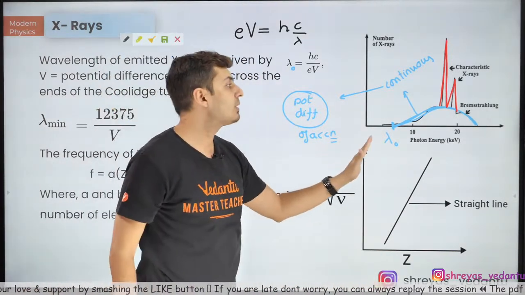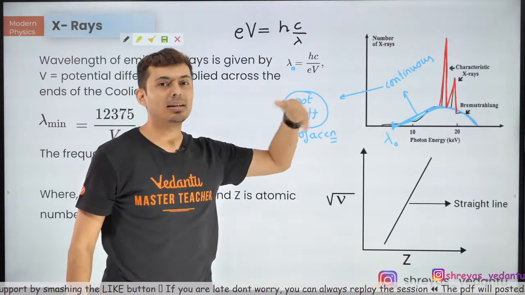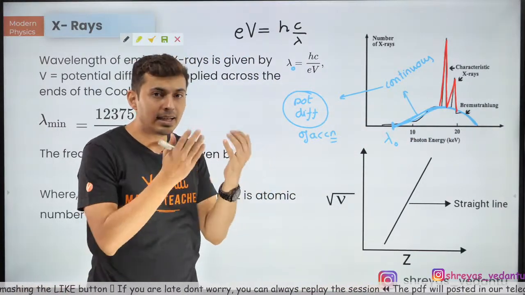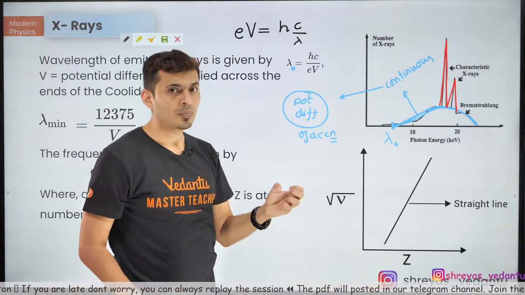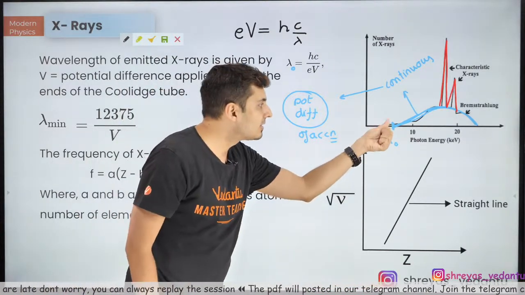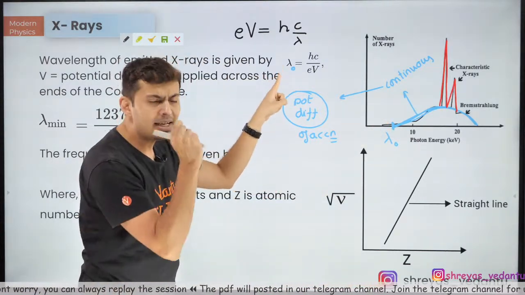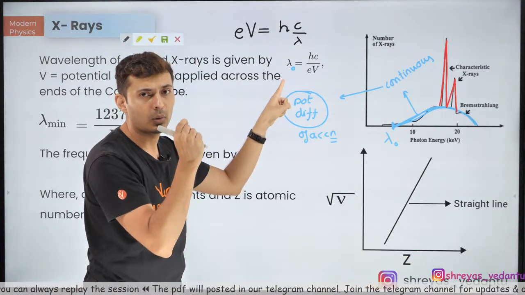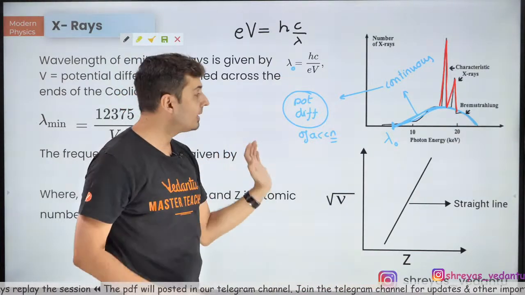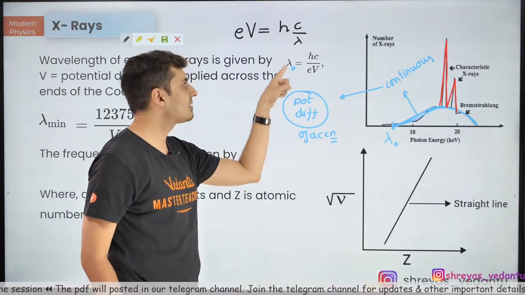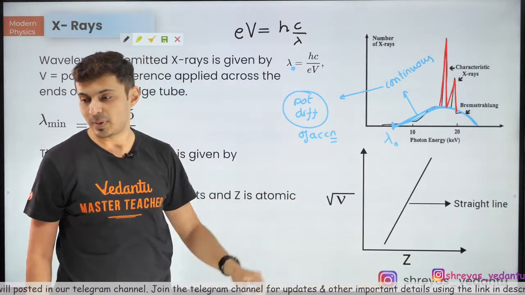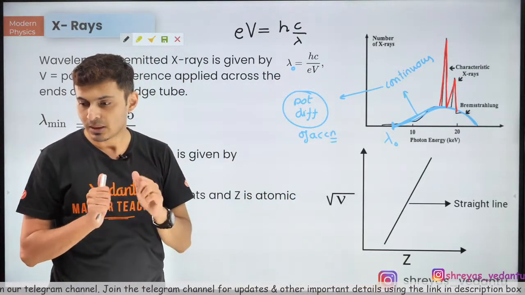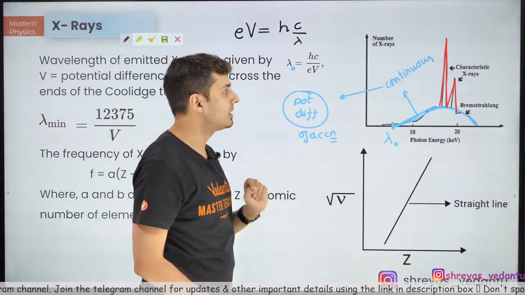All other wavelengths will be more than that. That means all other energies will be less. So understand, when the wavelength is large, energy is small. So this wavelength corresponds to the highest energy of the X-ray which will come out. All other X-rays will be lower than that. So that's why this is called the cutoff wavelength of the X-ray continuous spectrum. Understood? Is this clear? This only depends on the potential difference.